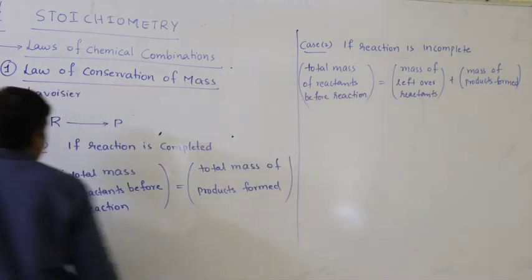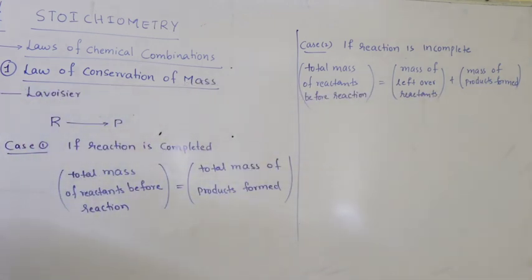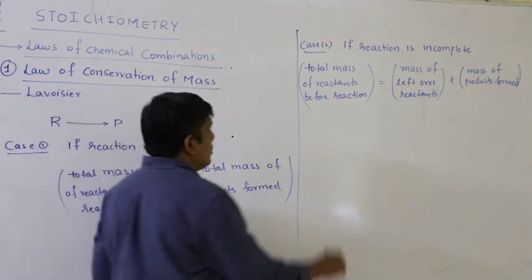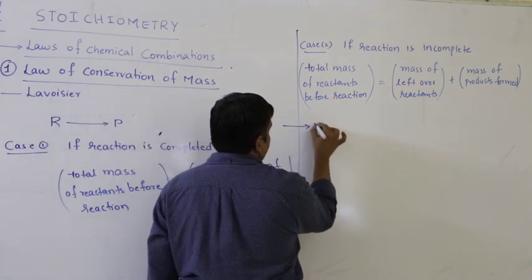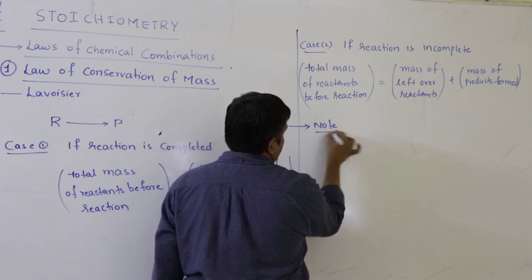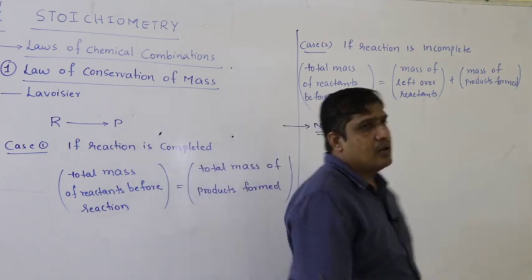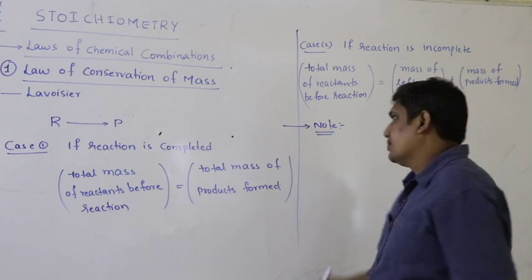So this is a condition for a chemical reaction. Law of conservation of mass. Mass can be neither created nor destroyed. So in a physical or chemical change, mass is conserved. So in a chemical reaction, we have taken two possibilities: when reaction is completed, when reaction is incomplete. Right. Now, coming to important point, this law is not applicable for nuclear reactions.